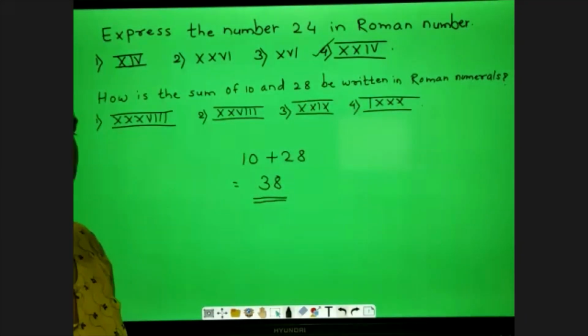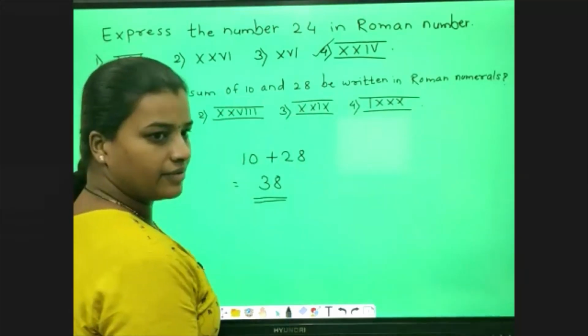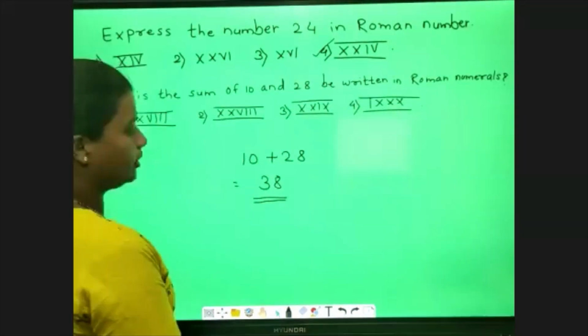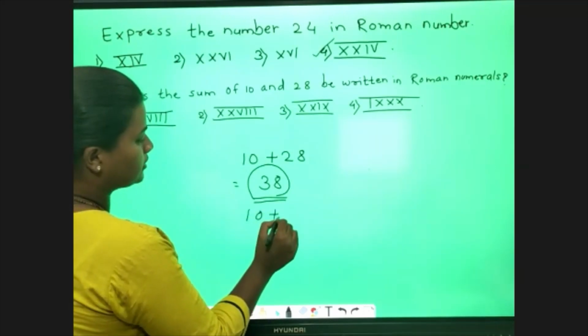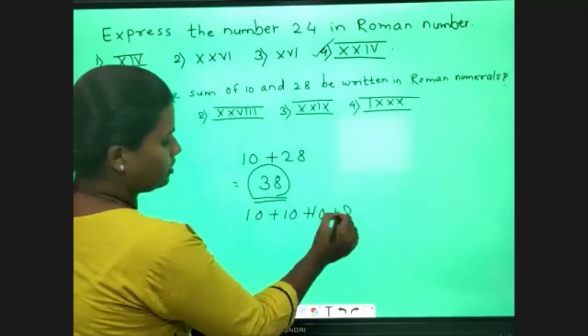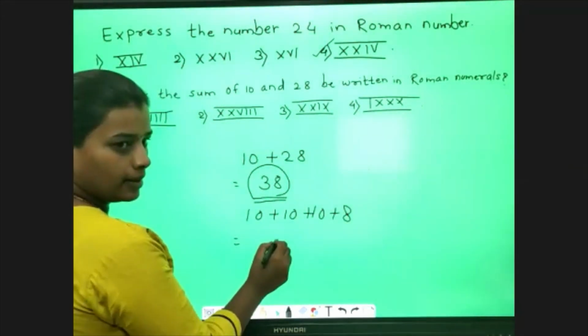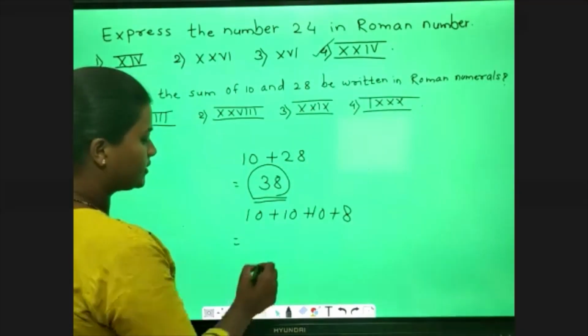Soham, right. 38 is 10 plus 10 plus 10 plus 8. So it must be X, X, X. Srushti, one X is less.